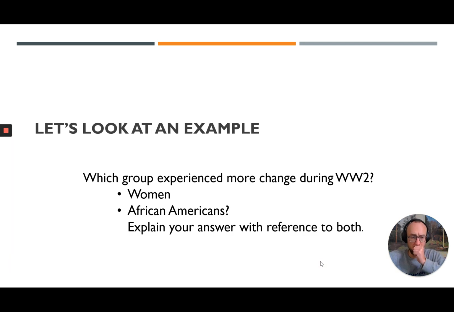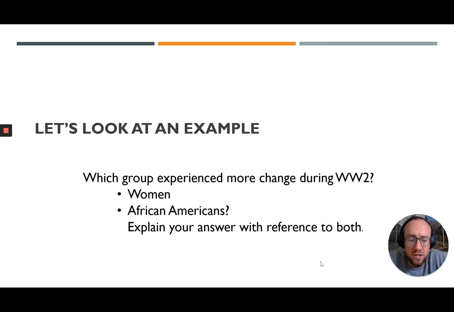Let's look at an example. Which group experienced more change during World War II? Was it women or was it African Americans? Was it X or Y? In this case, women or African Americans. Explain your answer with reference to both. So we must talk about both of these things in the answer. We must discuss how World War II impacted women, and we must discuss how World War II impacted African Americans.